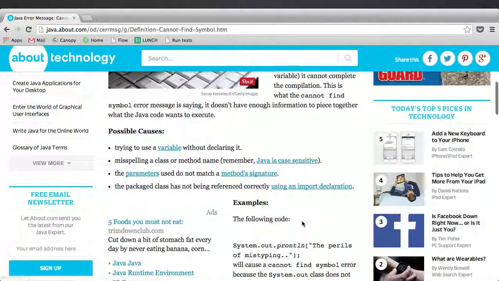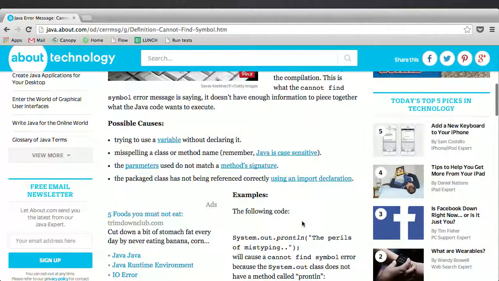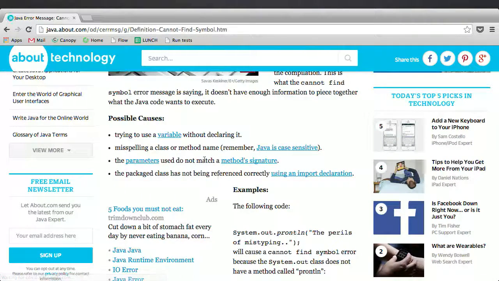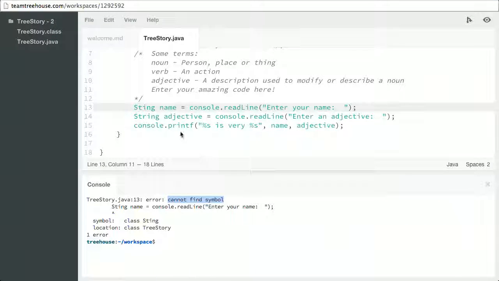Okay, so some possible causes. Trying to use a variable without declaring it. Well, that's not the case because that was our declaration line. Misspelling a class or method name. Possible that we misspelled. Let's go back and take a look. That's right, we did misspell it. So let's go ahead and put an R back in there. Okay, so there's an example of cannot find symbol.